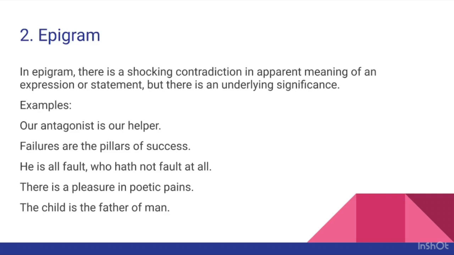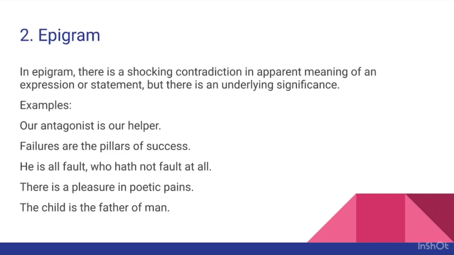So, how will you write a good answer for these figures of speech or rhetoric? Suppose this sentence is given, the child is the father of man. The first line that you will write is that this is an epigram, and then if you can write the definition of epigram, that will be very good. Like, in an epigram there is a shocking contradiction in the apparent meaning of the language used, but there is an inner significance.